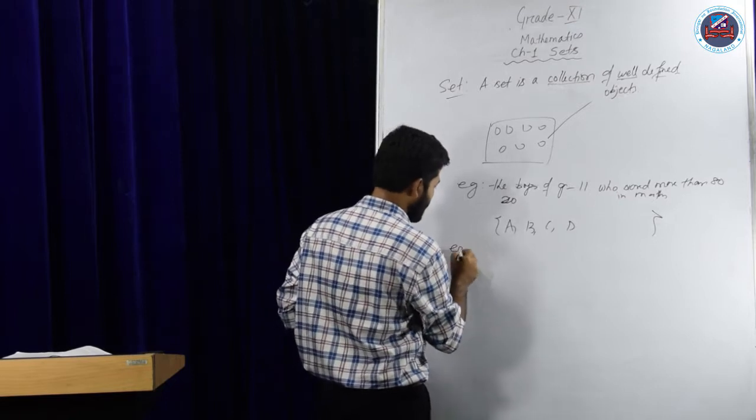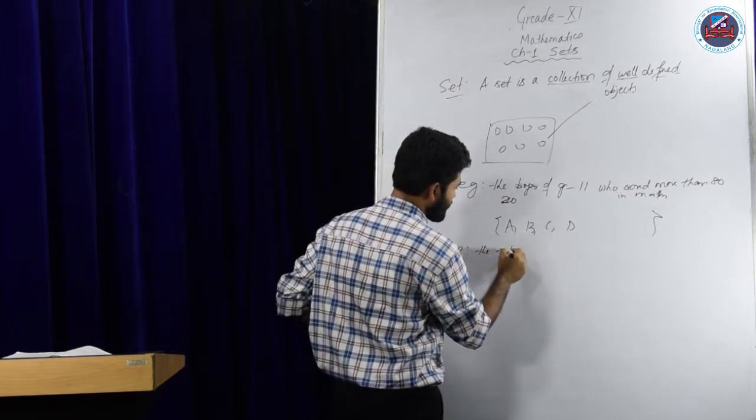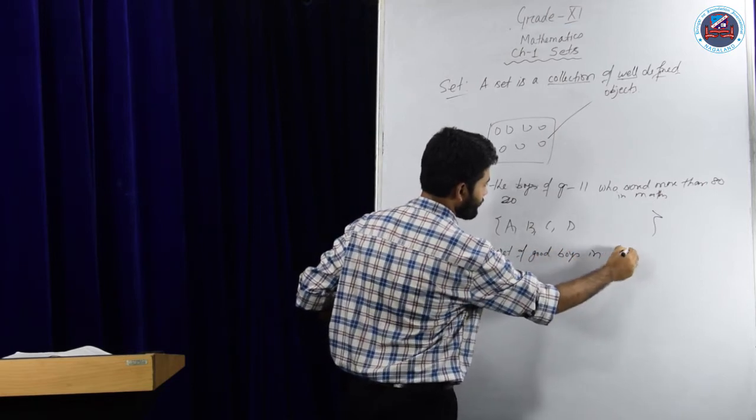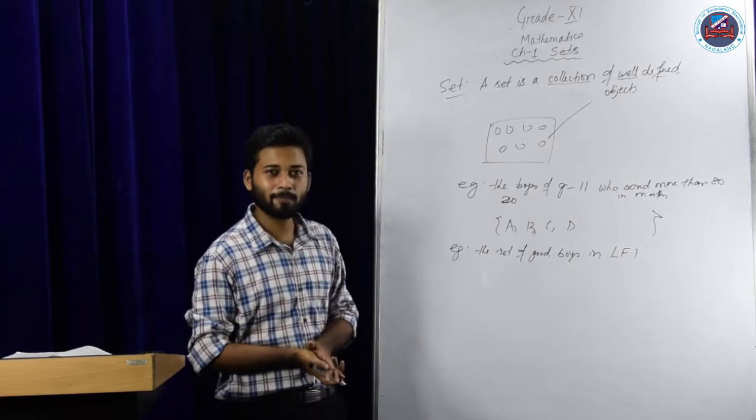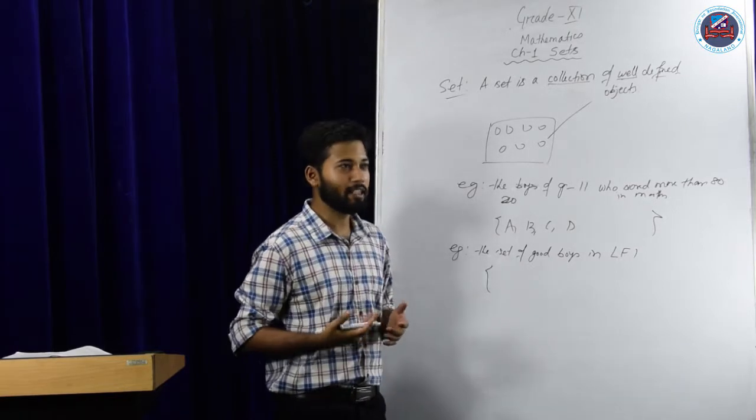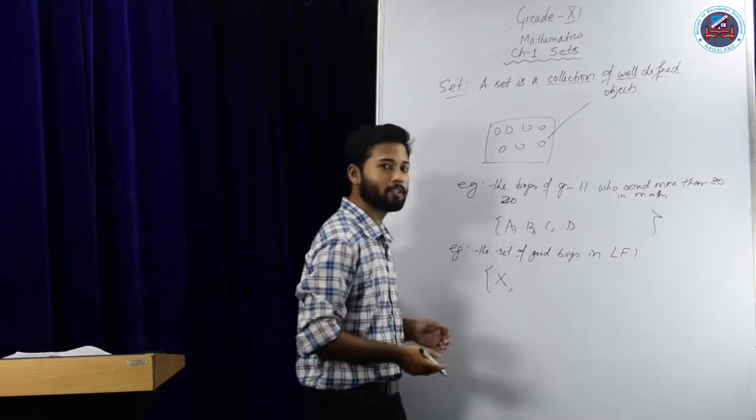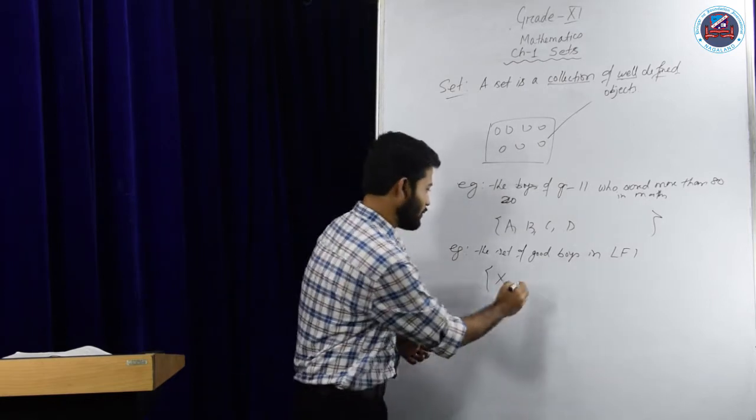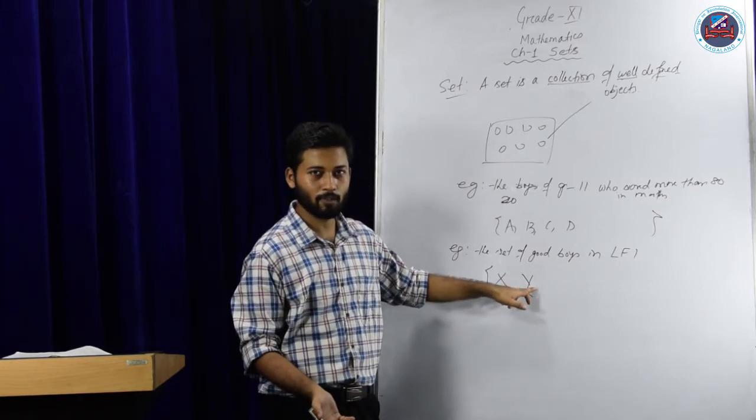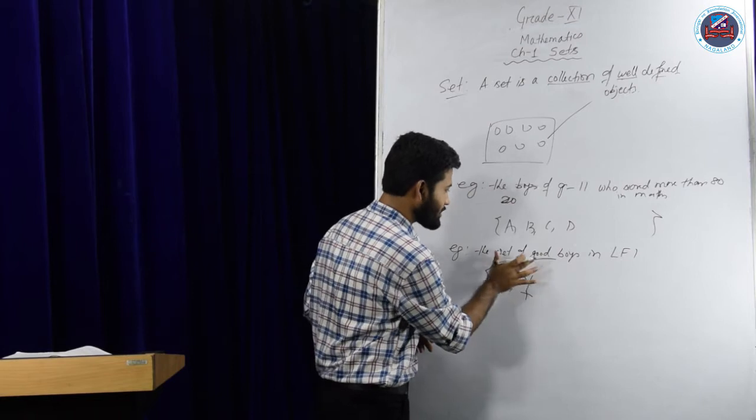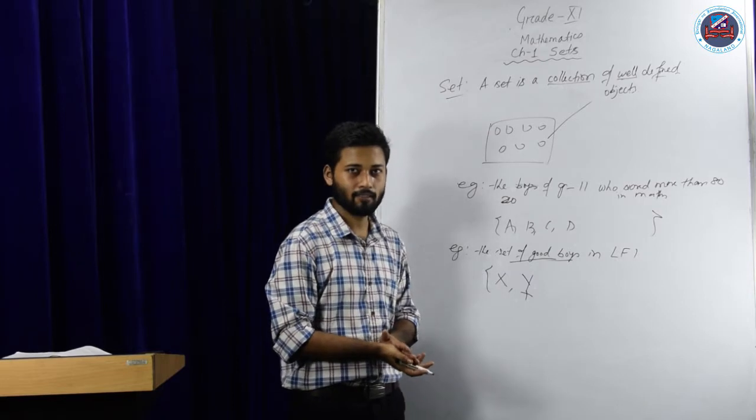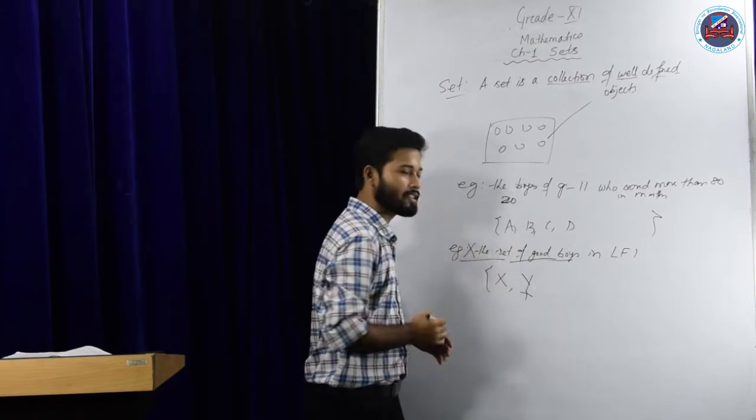But if I write an example, the set of good boys in LFI, can you define it? The set of good boys. Suppose for me, that particular boy X is very good. For some other person, Y may be very good, but Y may not be good for me. So this definition, set of good boys, cannot be well defined because this varies from person to person. Clear? In such a case, we cannot say that this is a set.